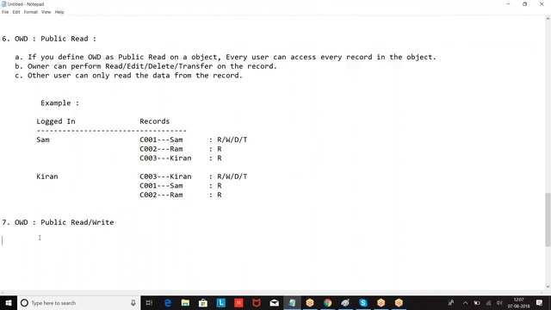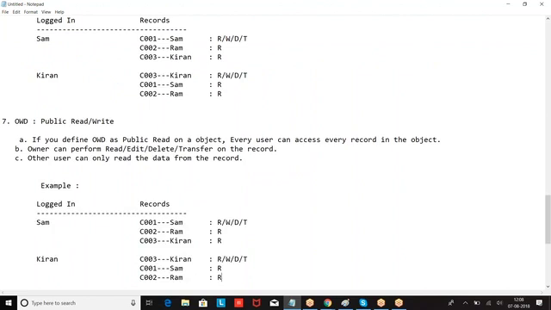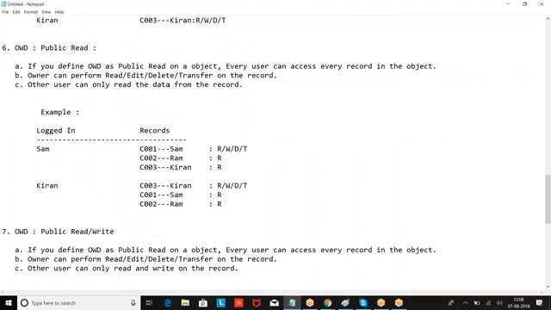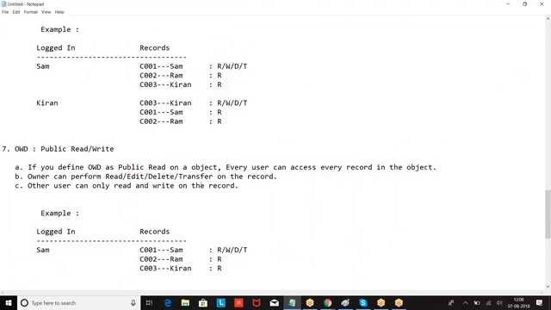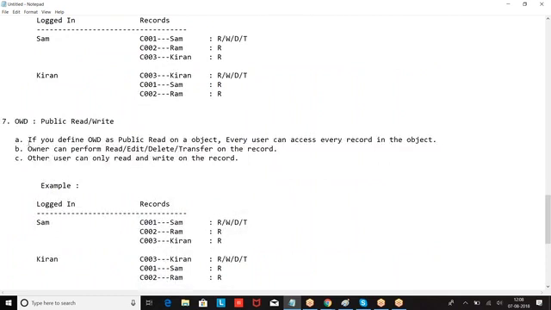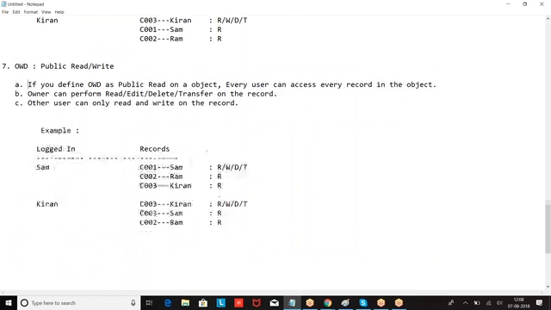They can perform read and write. If you say public read and write, everyone can see every record. On others' records, they can only perform read and write.